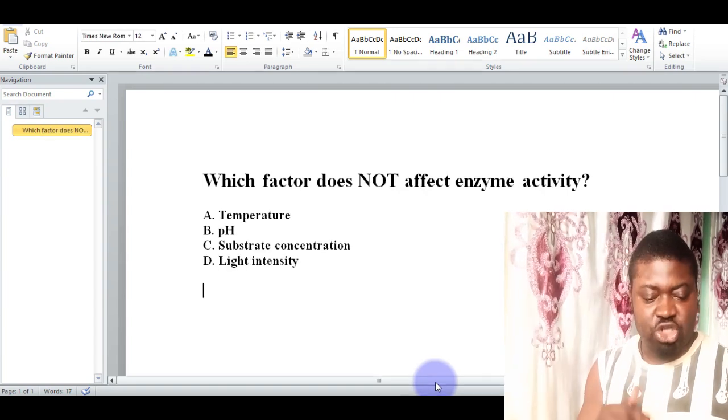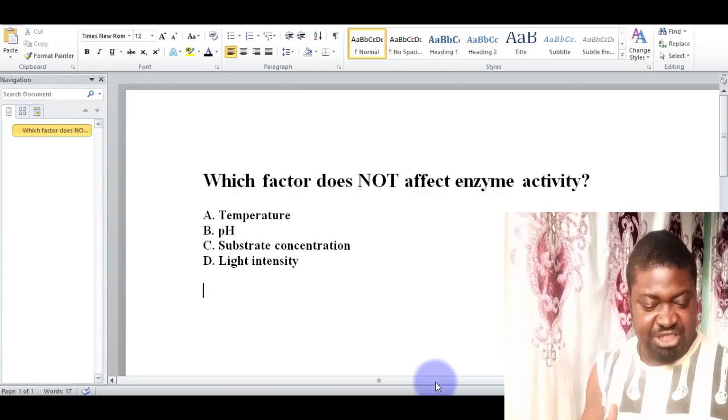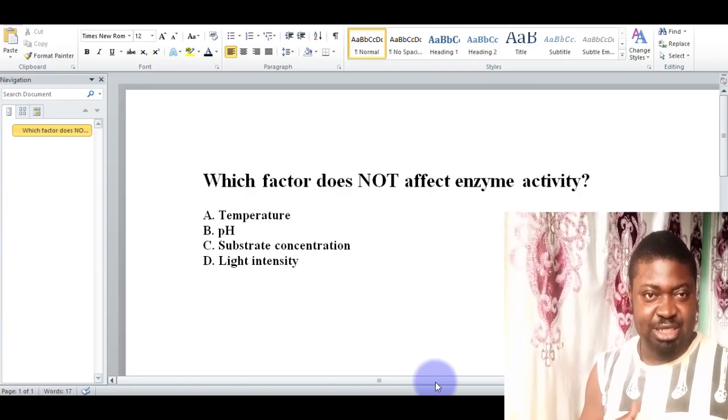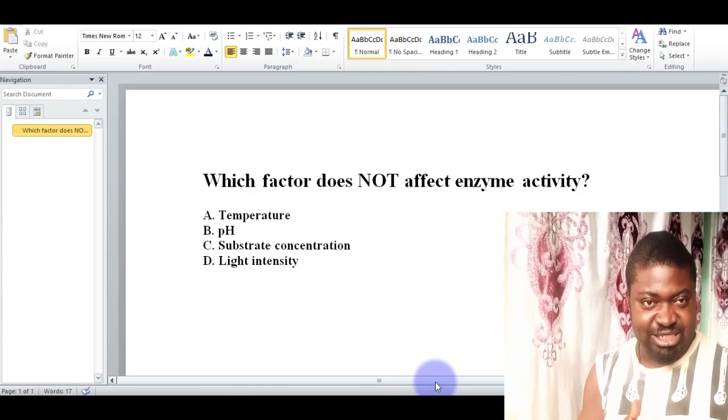Which factor does not affect enzyme activity? We have A, temperature. B, pH level. C, substrate concentration. D, light intensity. Which of these options does not affect enzyme activity? The correct answer is light intensity.